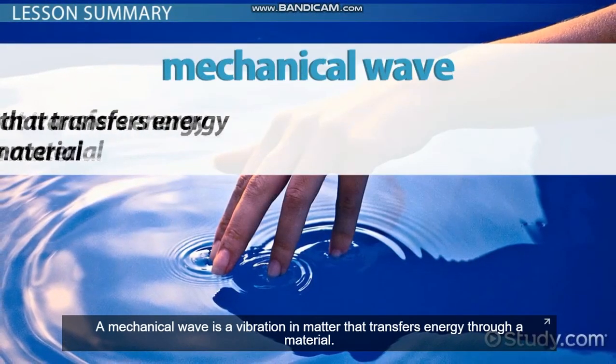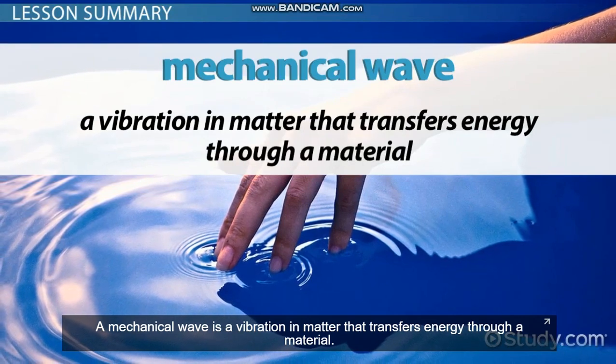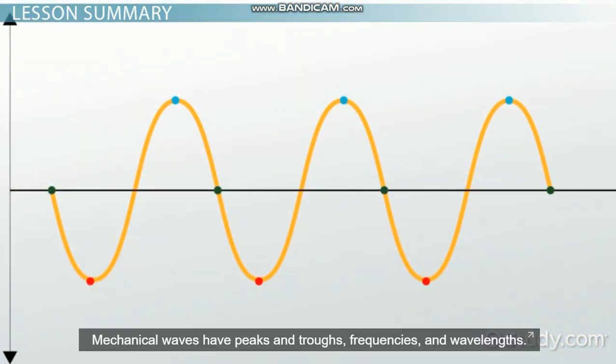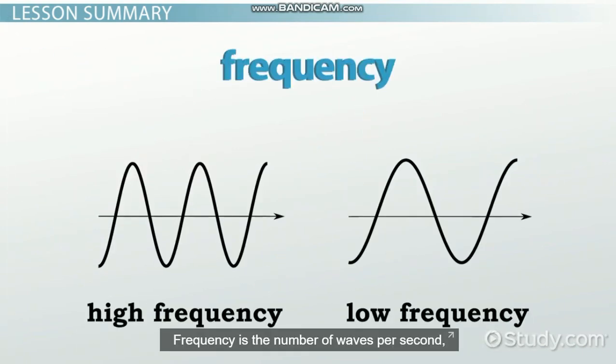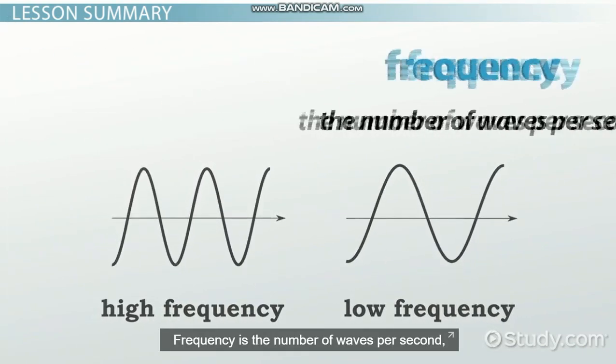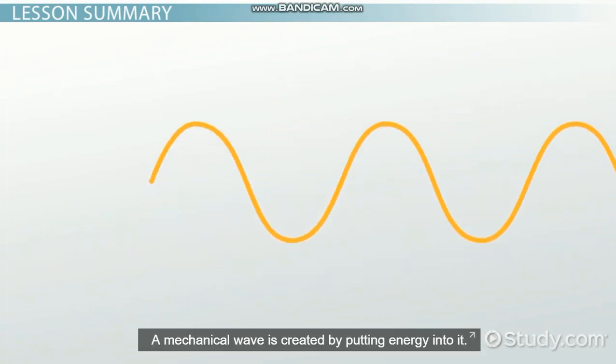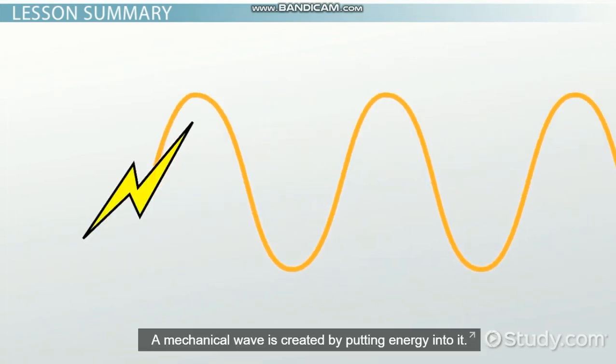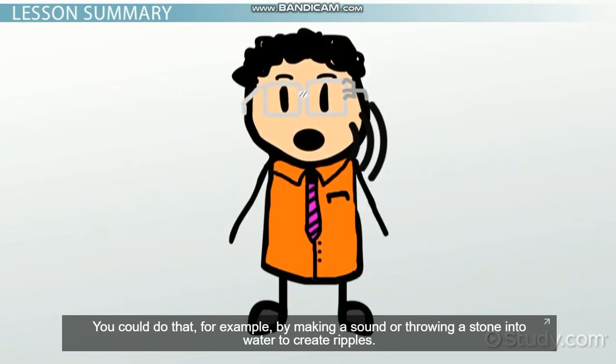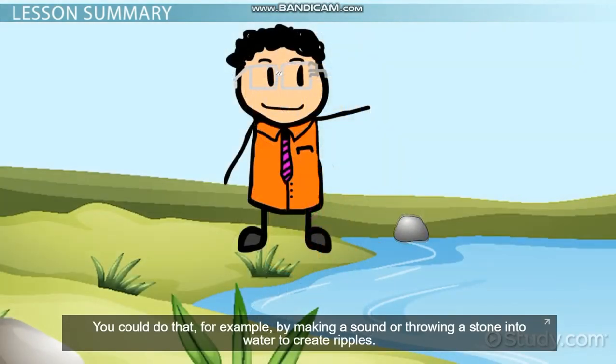A mechanical wave is a vibration in matter that transfers energy through a material. Mechanical waves have peaks and troughs, frequencies and wavelengths. Frequency is the number of waves per second, and wavelength is the distance from one peak to the next. A mechanical wave is created by putting energy into it. You could do that, for example, by making a sound, or throwing a stone into the water to create ripples.